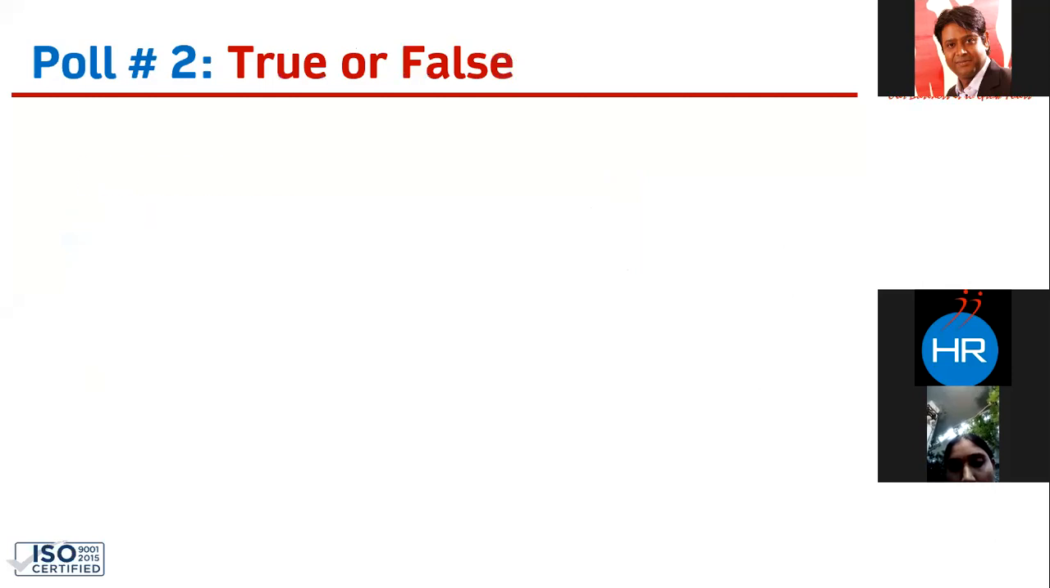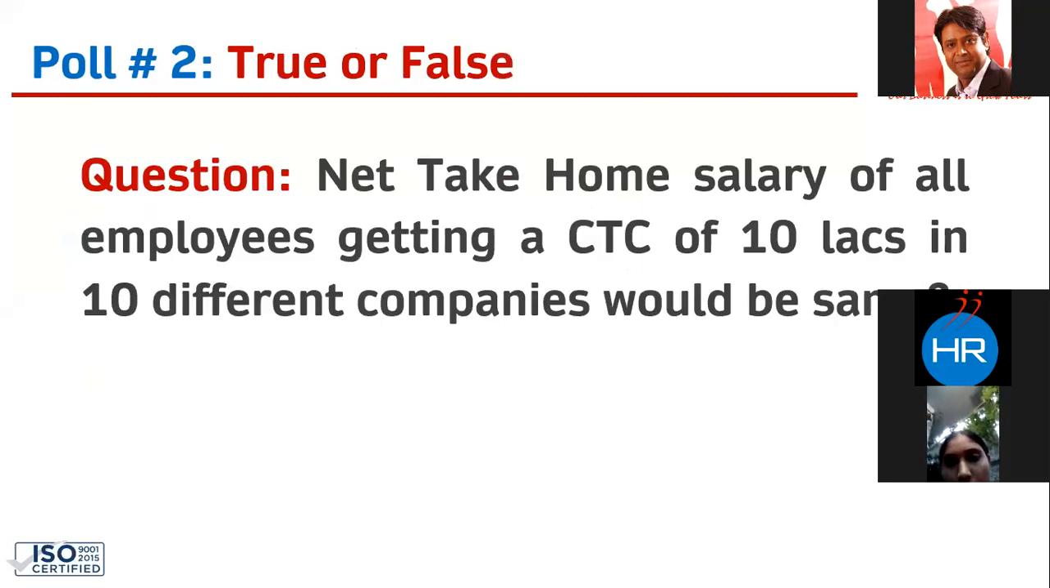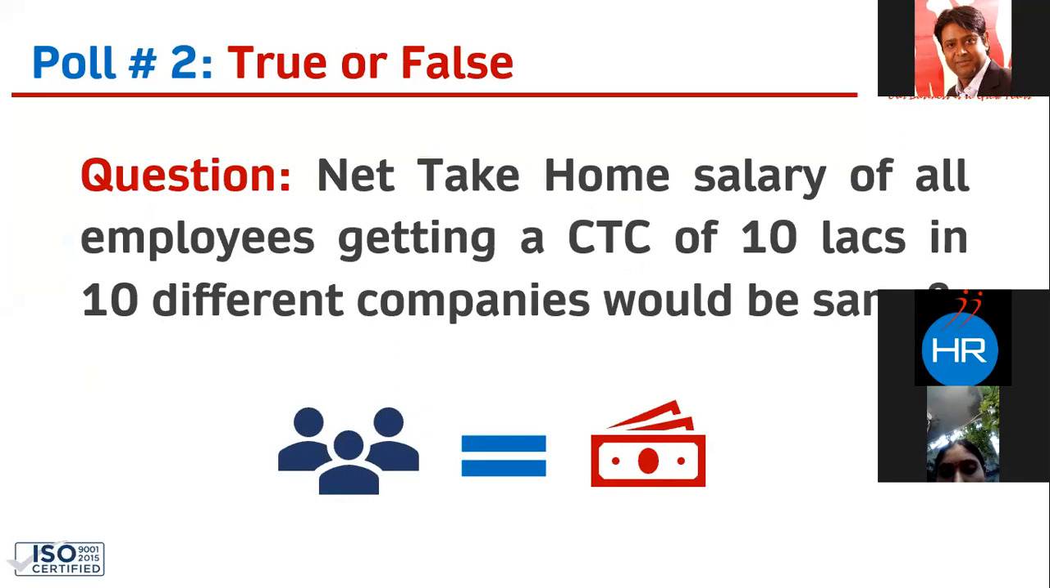Again, there is a poll related to the topic of compensation and benefits. The statement is: net take-home salary of all employees getting a CTC of 10 lakhs in 10 different companies would be the same. Is this statement true or false? You need to answer that. So I'm launching the poll again, and you can provide your inputs.